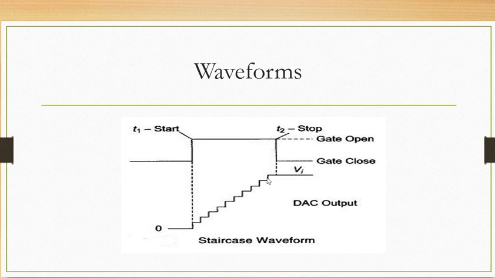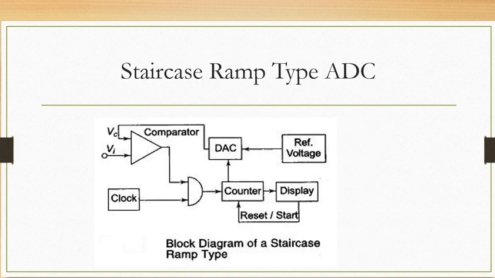In this case the steps will be less, so the counter start and stop period will be less, and that is directly proportional to VI. In this way the staircase ramp type of ADC works. So this is all about the staircase ramp type of ADC.